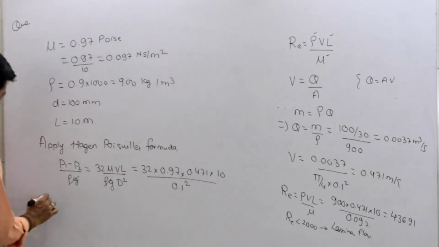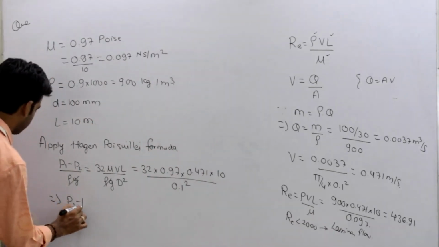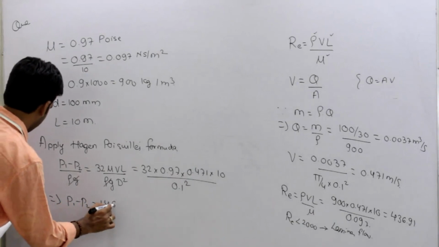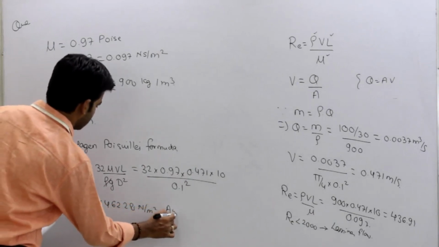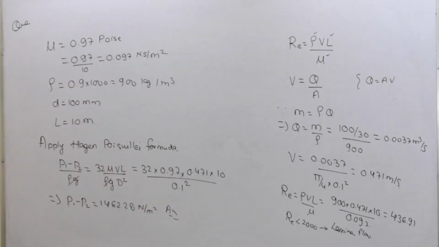Getting this? So from here you will get this pressure difference P1 minus P2 is equal to 1462.28 Newton per meter square. Answer. That's it. Clear or not?